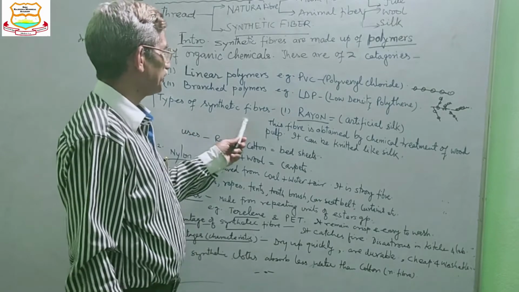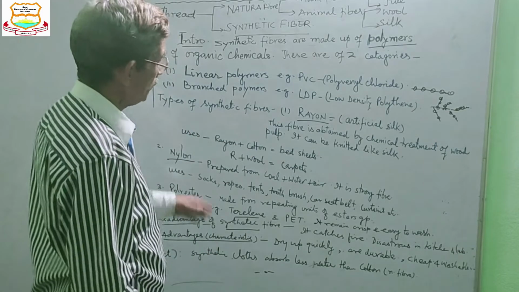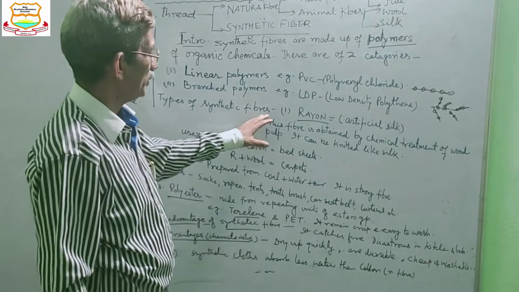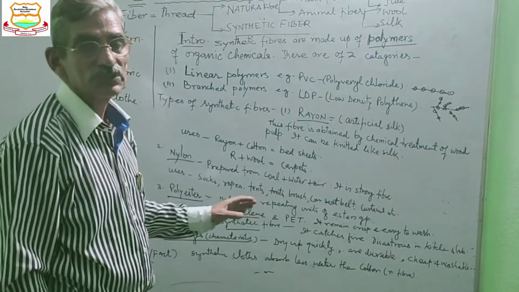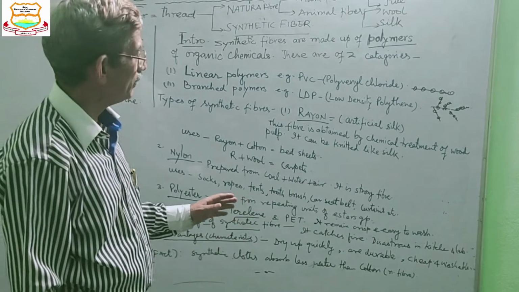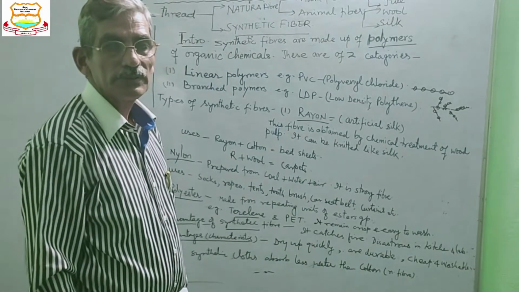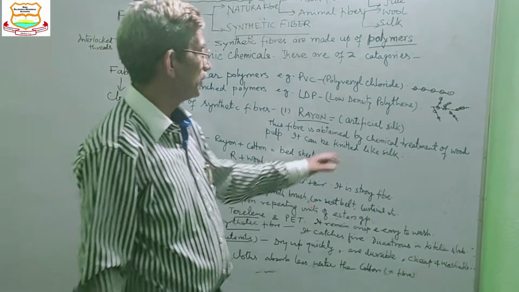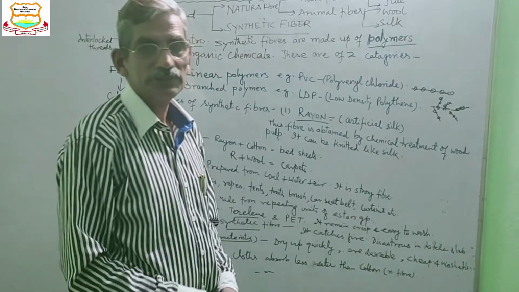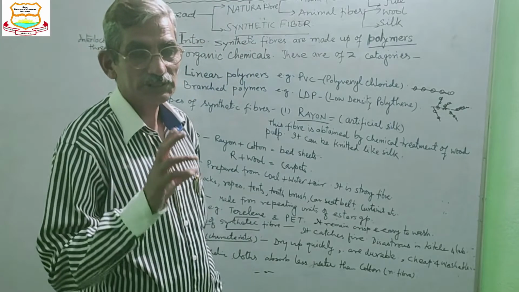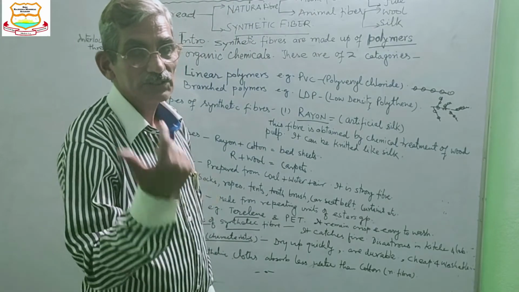The types of synthetic fiber. So there are different brands of synthetic fiber. First one is rayon. Rayon is also nicknamed artificial silk because its property resembles the silk.